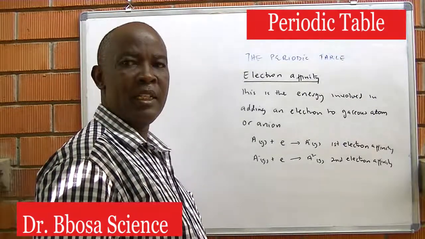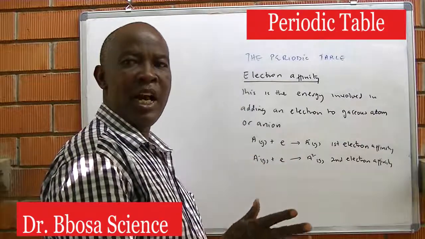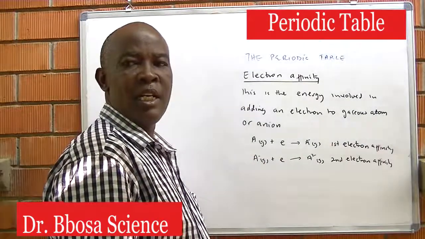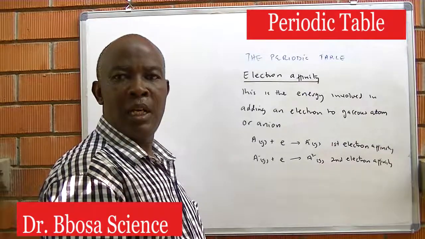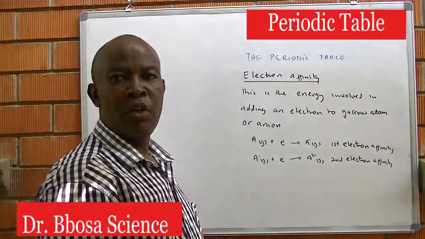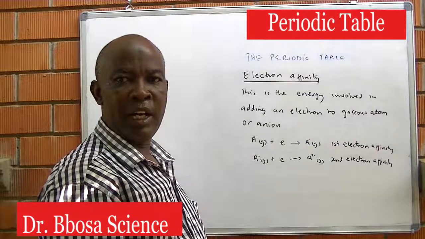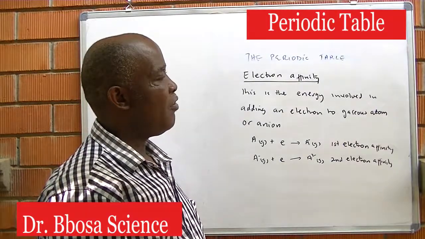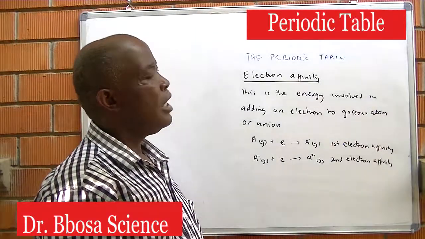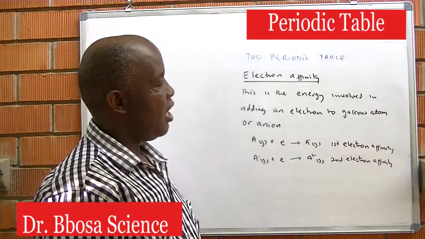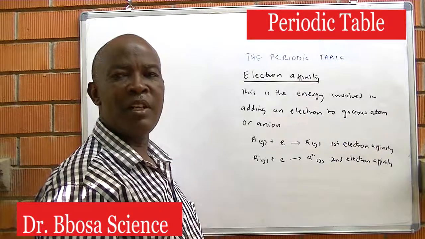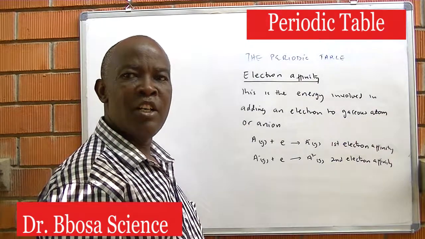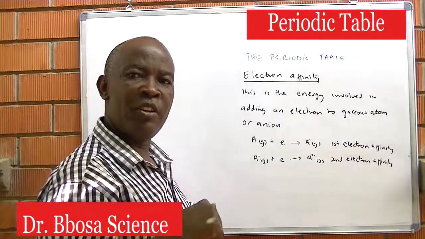We note that for elements with high electronegativity, electron affinity is negative. Elements with low electronegativity have positive electron affinity.